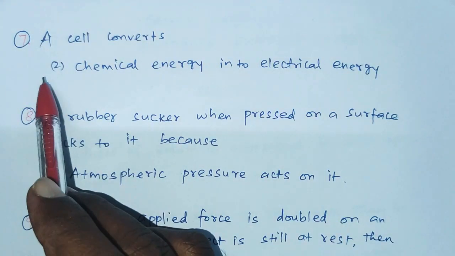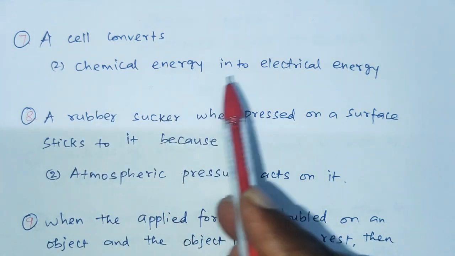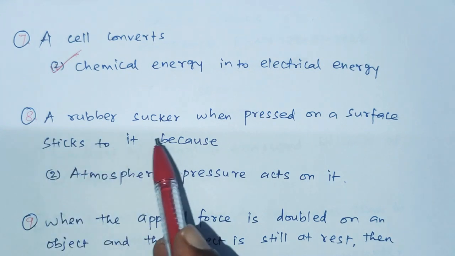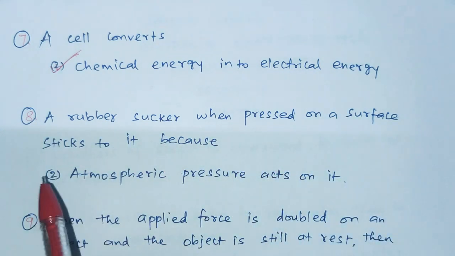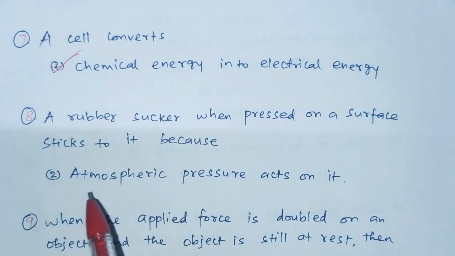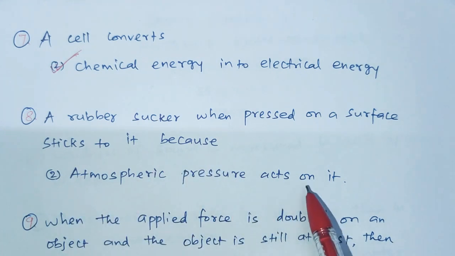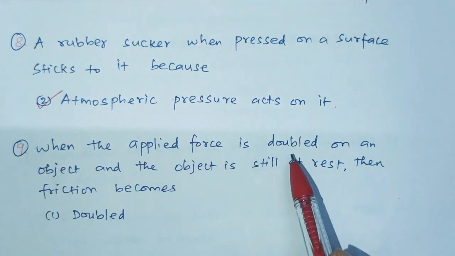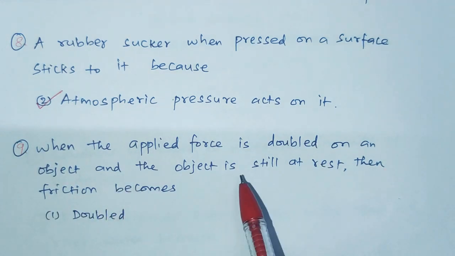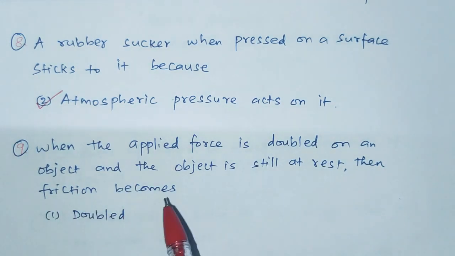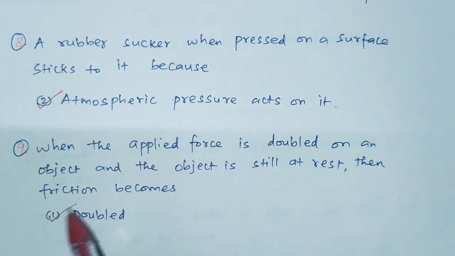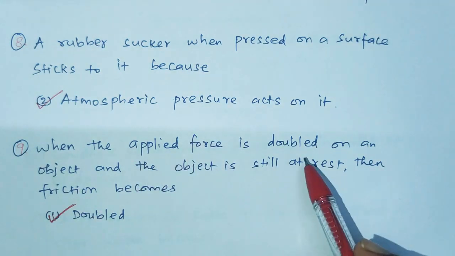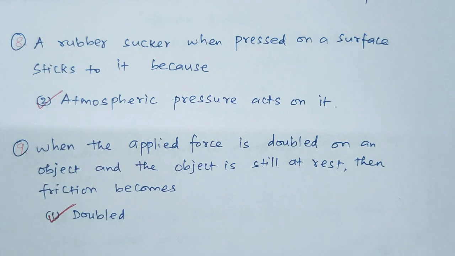Question number 7, a cell converts chemical energy into electrical energy. Option 2 is the right answer. Eighth one, a rubber sucker when pressed on a surface sticks to it because atmospheric pressure acts on it. Option 2 is the right answer. Ninth one, when the applied force is doubled on an object and the object is still at rest, then friction also becomes doubled. If the object is at rest, the applied force must be equal to the friction force. So if the applied force is doubled, then friction is also doubled.